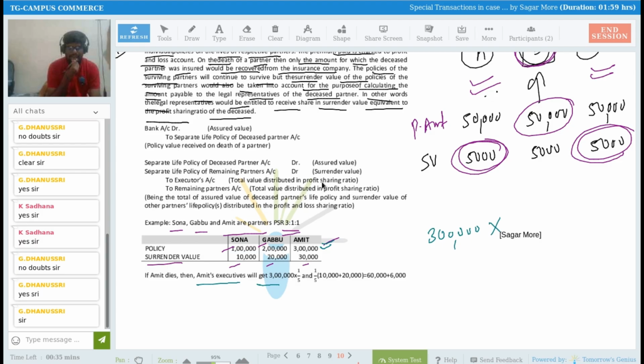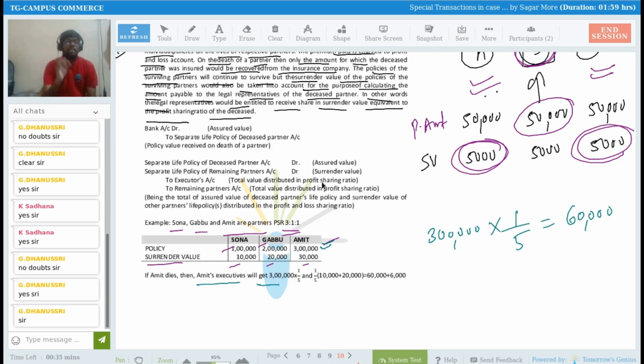Multiply by his share. So how much is his share? 3 lakh rupees of policy amount multiplied by Amit's share, 1/5. So it comes to 60,000 rupees. Now you might have a doubt in your mind. They have taken a policy in individual names, right? So the policy belongs to Amit, on Amit's name, for 3 lakh rupees. Then why are you calculating 1/5?